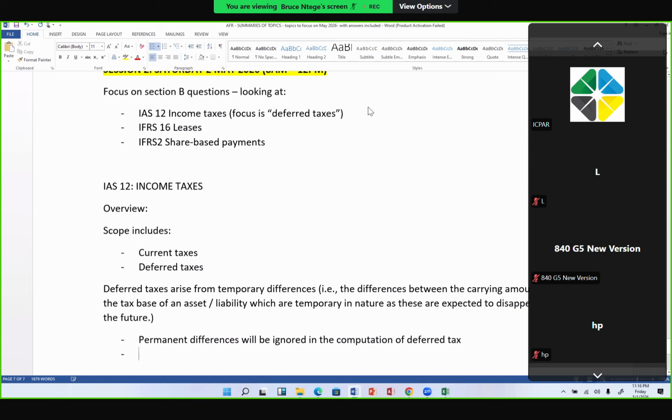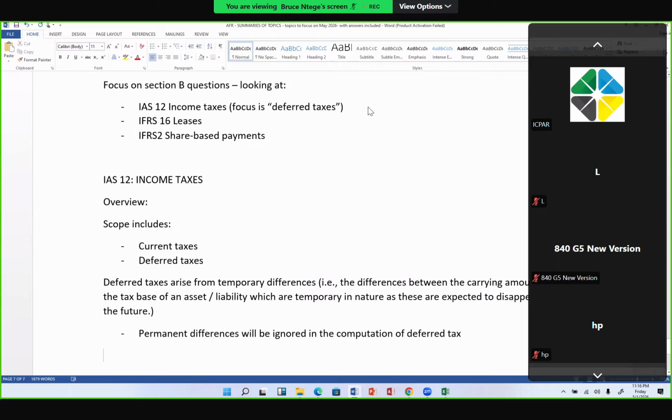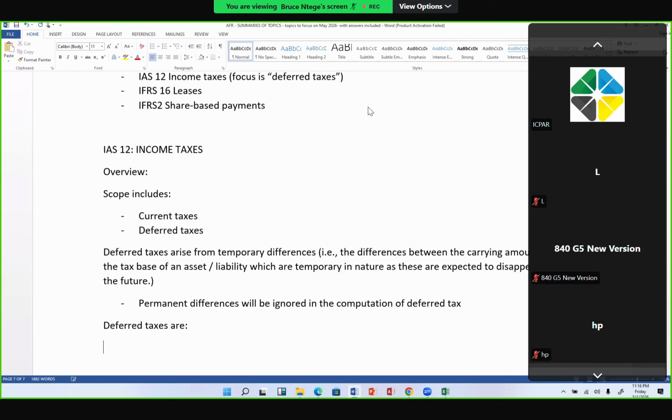So deferred taxes are first computed. There are things that you go into the exam knowing that you need to compute and then have them recognized. So the question is, how do you compute deferred tax?